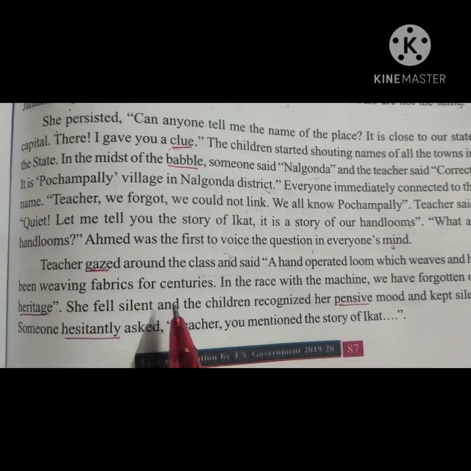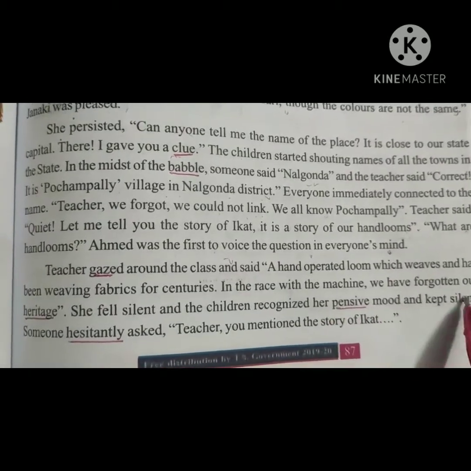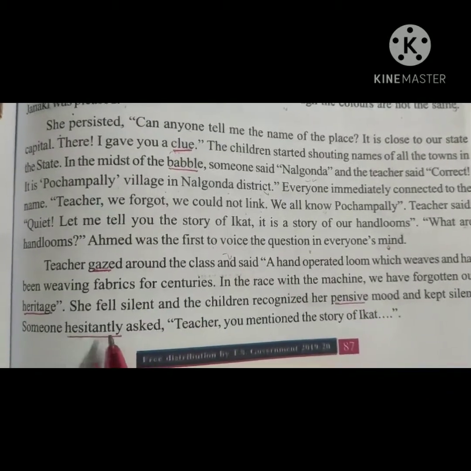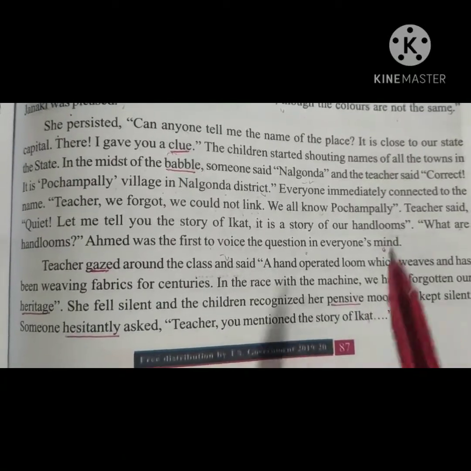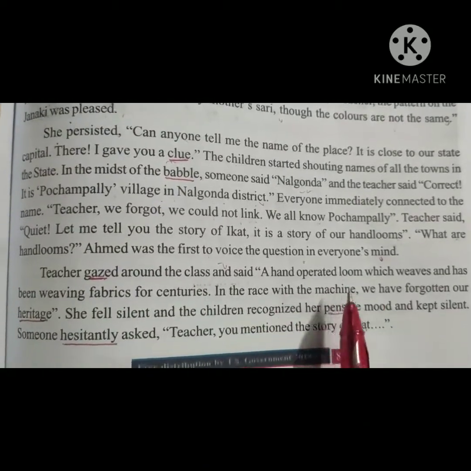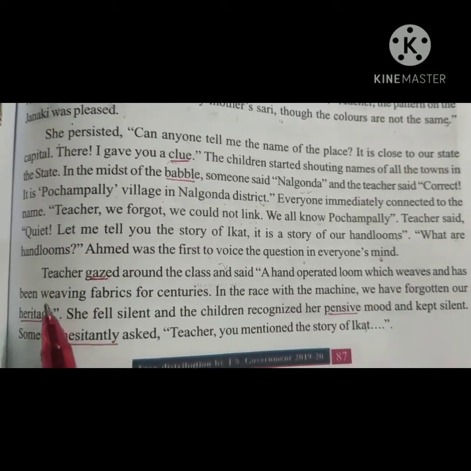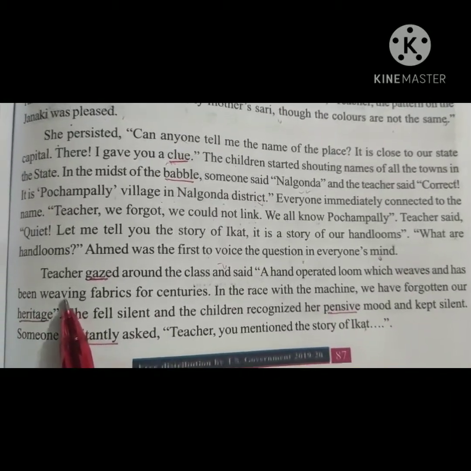She fell silent and the children recognized her pensive mood and kept silent. Someone hesitantly asked, teacher, you mentioned the story of Ikat. The teacher said that in this race with the machine, we have forgotten our heritage. That means the power loom has now overtaken it.